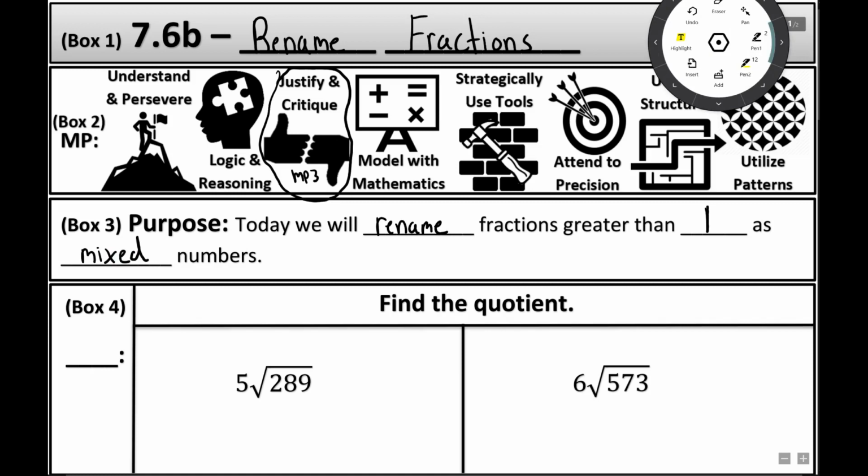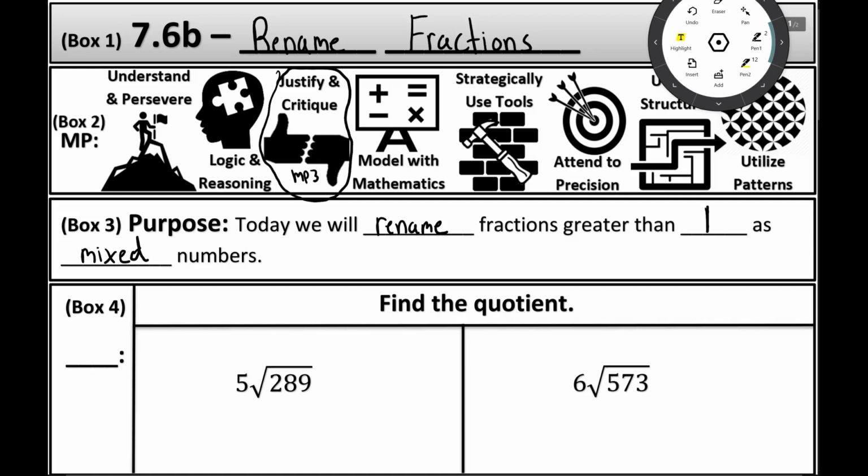Mixed numbers. Alrighty. On the bow, you know what to do in 3, 2, and today we will rename fractions greater than 1 as mixed numbers.